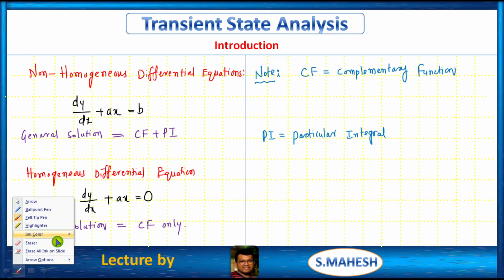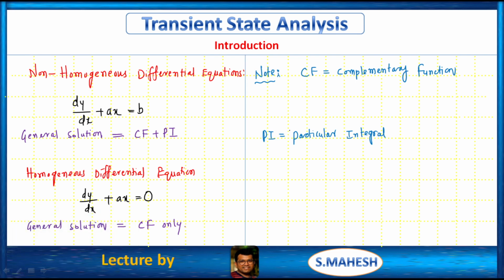So for this complementary function, how can we represent it? It is equal to, let us say, k e power minus ax. For the particular integral, the representation is e power minus ax times the integral of b into e power ax dx.